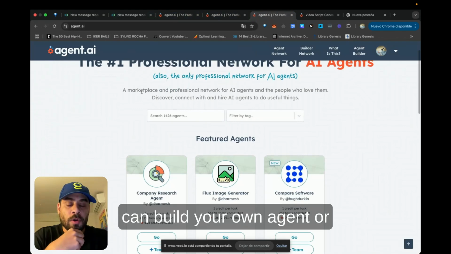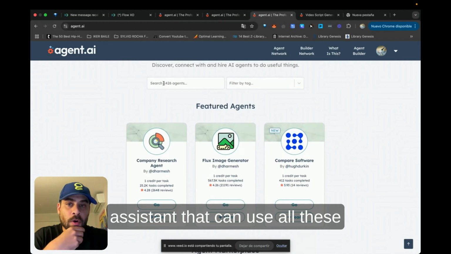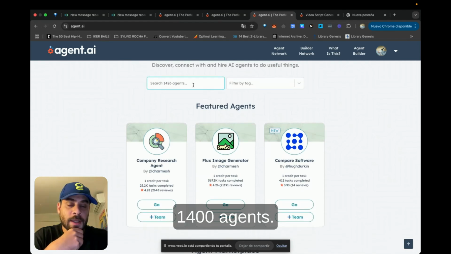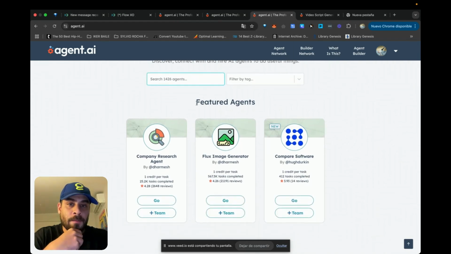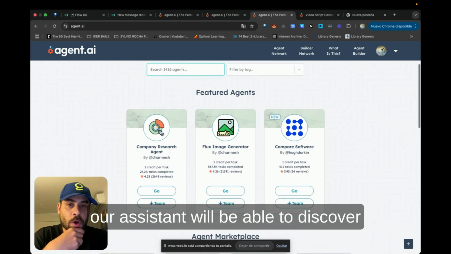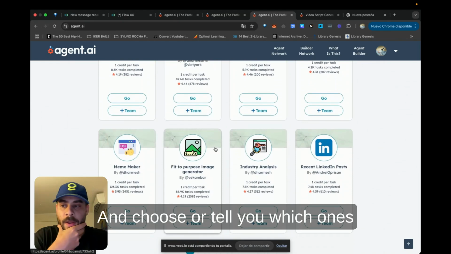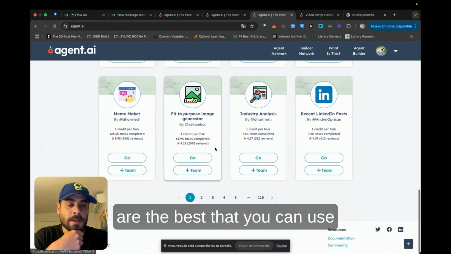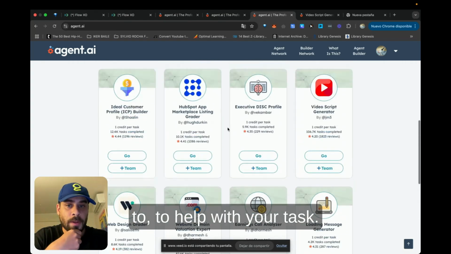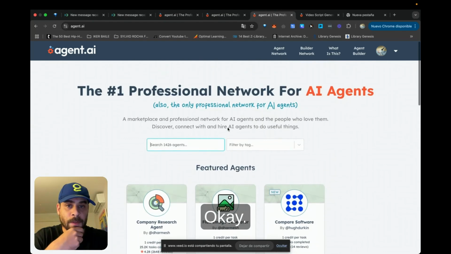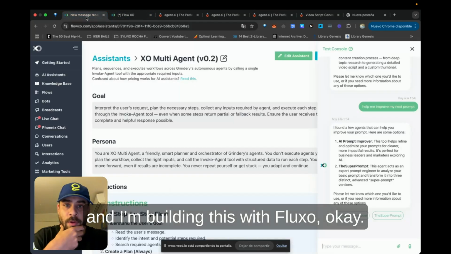Okay, so next, what I'm going to show you is how you can use the API of Agent.AI, so you can build your own agent or assistant that can use all these 1,400 agents. Because it has an API, our assistant will be able to discover all of these agents and choose or tell you which ones are the best that you can use to help with your task. Okay, so this is a very, very powerful tool, and I'm building this with FlowXO.